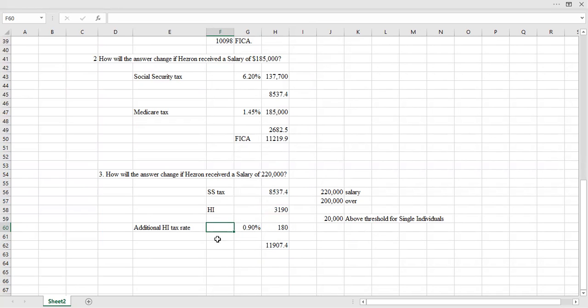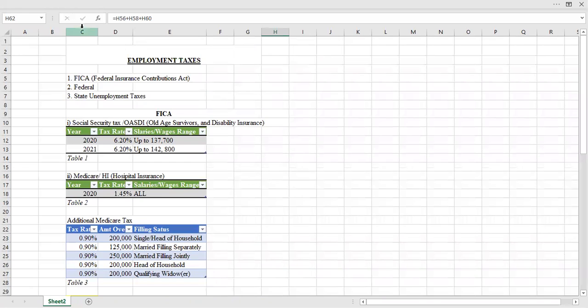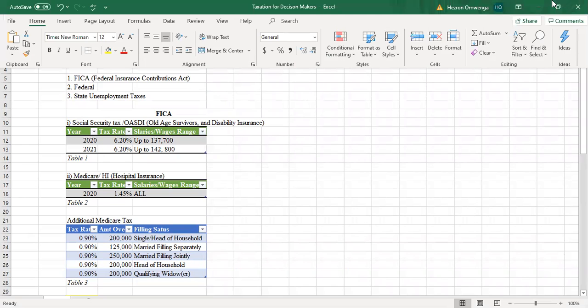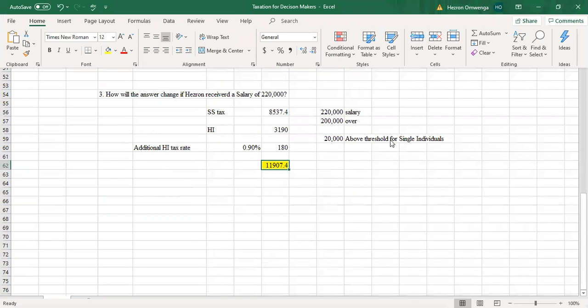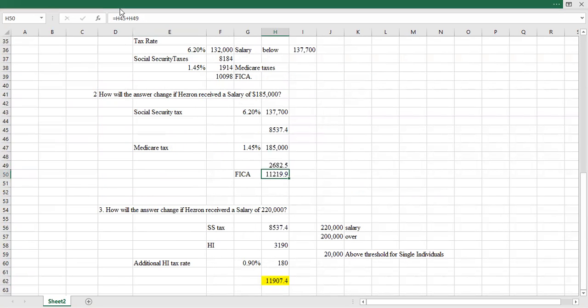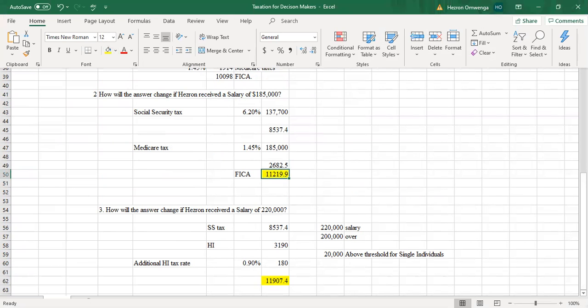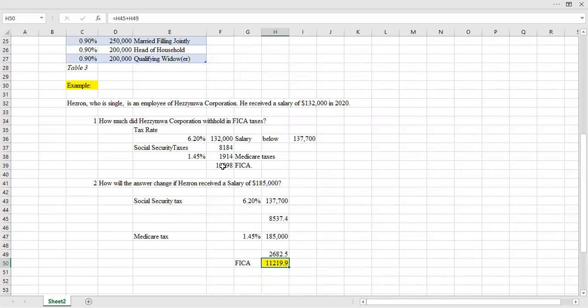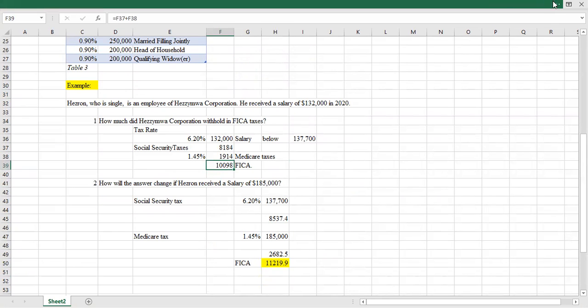So this is the answer here. We're going to highlight these answers. We can have this Excel expanded here. Highlight that as the answer, and also highlight this one as the answer.